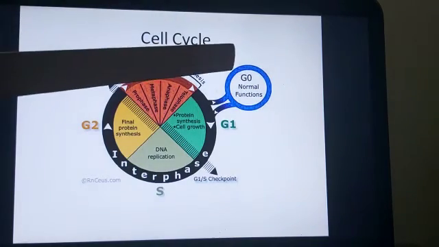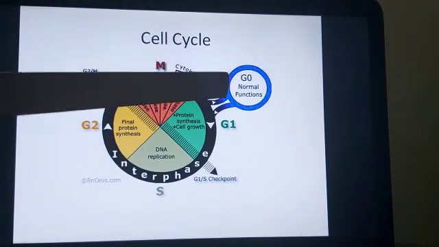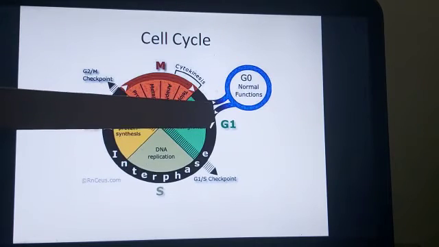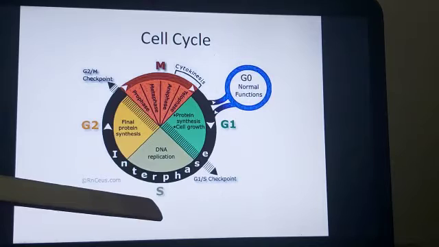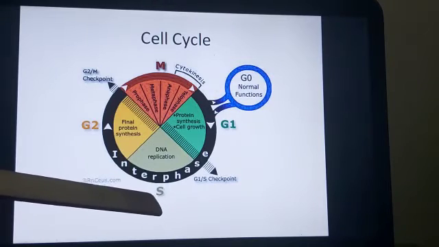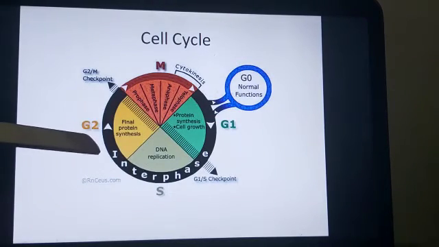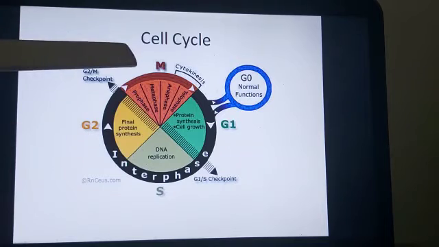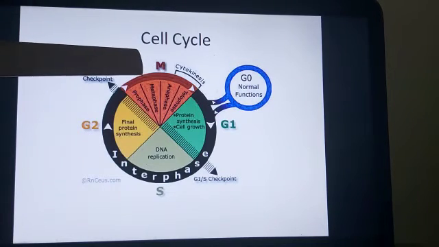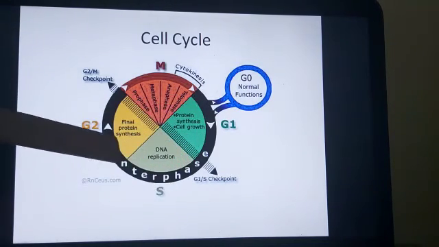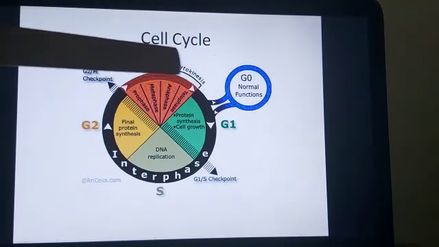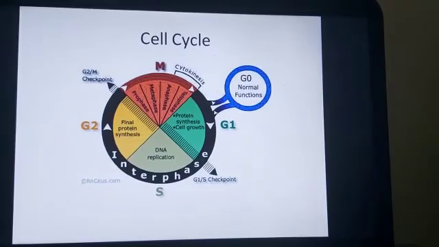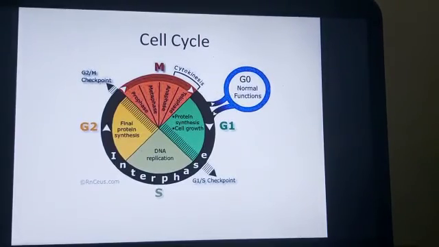One stage is G0. It is followed by the G1 phase. G stands for growth. It is followed by the S phase. S stands for synthesis. And S phase is followed by the G2 phase, and after G2 phase the next phase is M phase or mitosis phase. So all these phases together is known as cell cycle. In today's module we are going to start with the G0 phase, and we are going to understand the various stages of cell cycle.